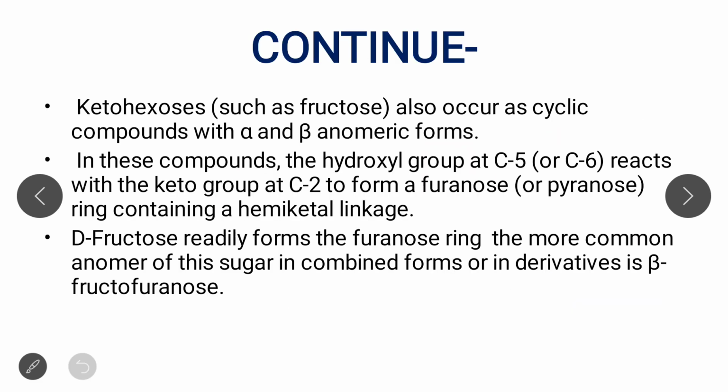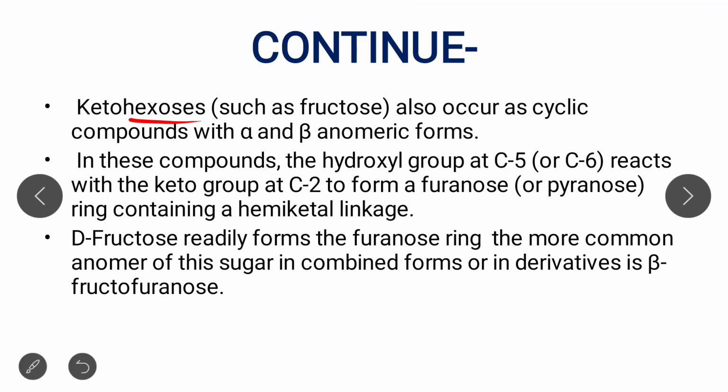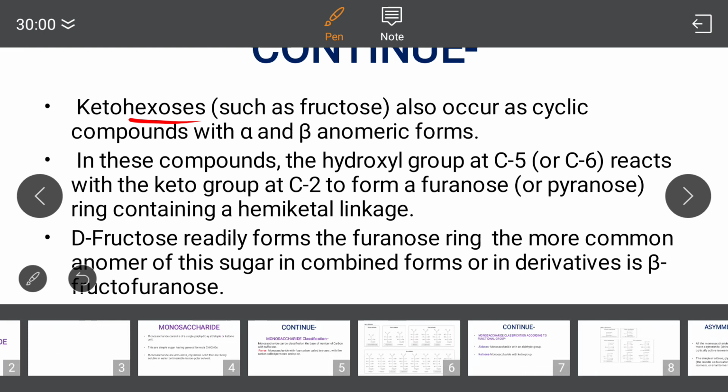Next. Similarly, in the case of ketohexose, for example fructose. Remember, fructose is the molecule which can form both pyran as well as furan structure. How? It depends on the keto group. See, this is the structure of fructose.